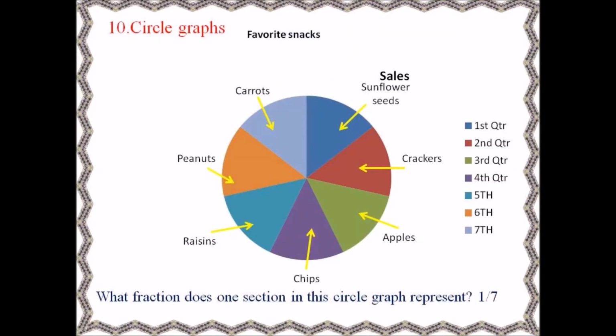Circle graphs. Favorite snacks. Now here is the thing: first quarter, second quarter, third. So there are 7 quarters in the circle. What fraction does one section in this circle graph represent? It is 1 by 7.